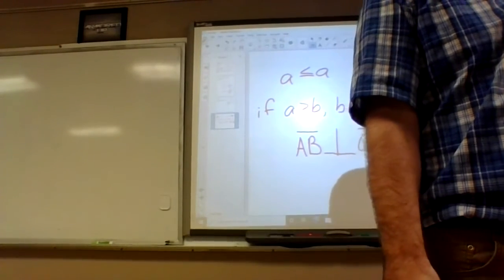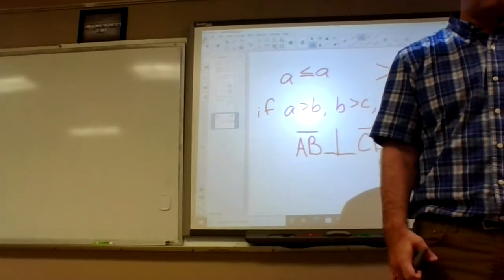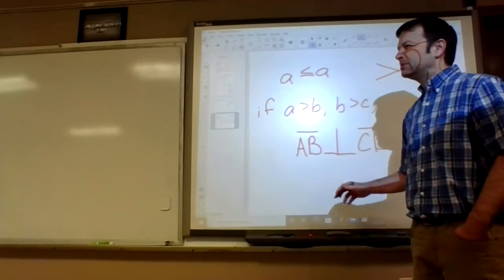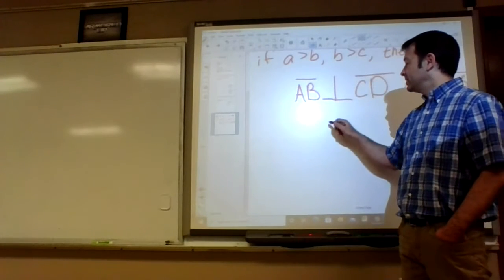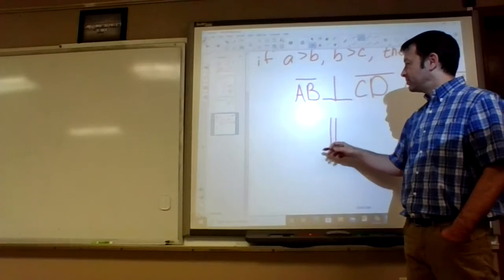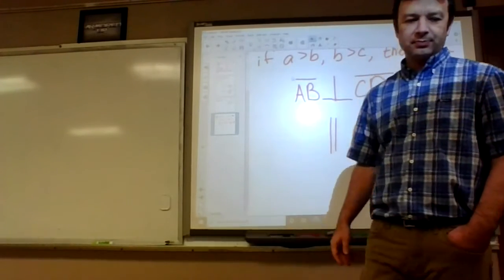Okay, actually 23 and 24 are pretty much the same thing. You guys remember the parallel, did we talk about the parallel line symbol? Yes. Two lines. Yeah, we did do that one. So it's double lines, so it's pretty much the same. So AB is parallel to CD, and CD is parallel.